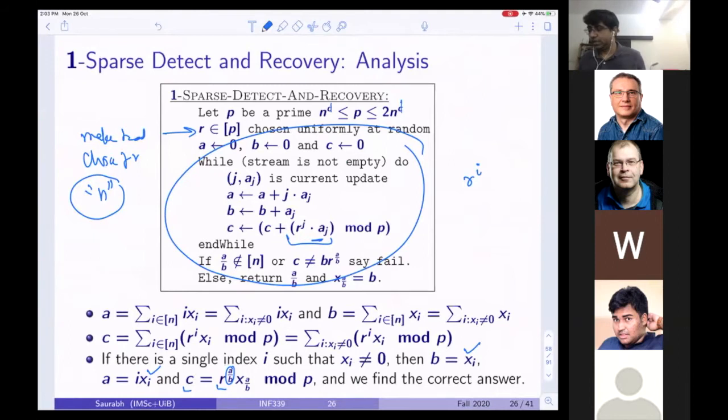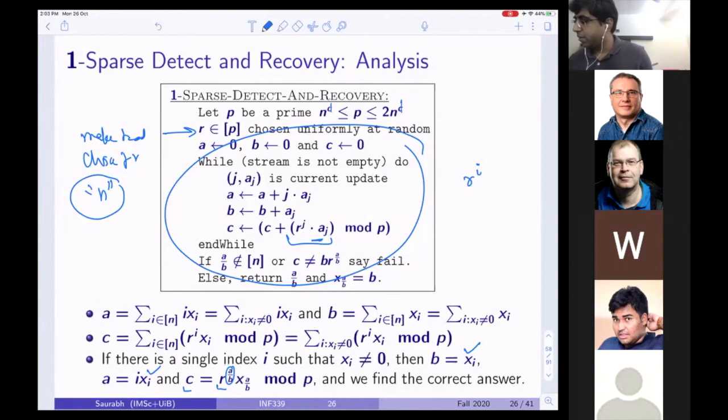Okay, so look, suppose you do get B equal to 0. Then you are getting B equal to 0 for two reasons, right? If B equals 0, you can always say that either it is all 0 or it has at least two coordinates. So you could always detect that, but I think the algorithm itself will detect this. But you are right, so what is the meaning of returning A by B?